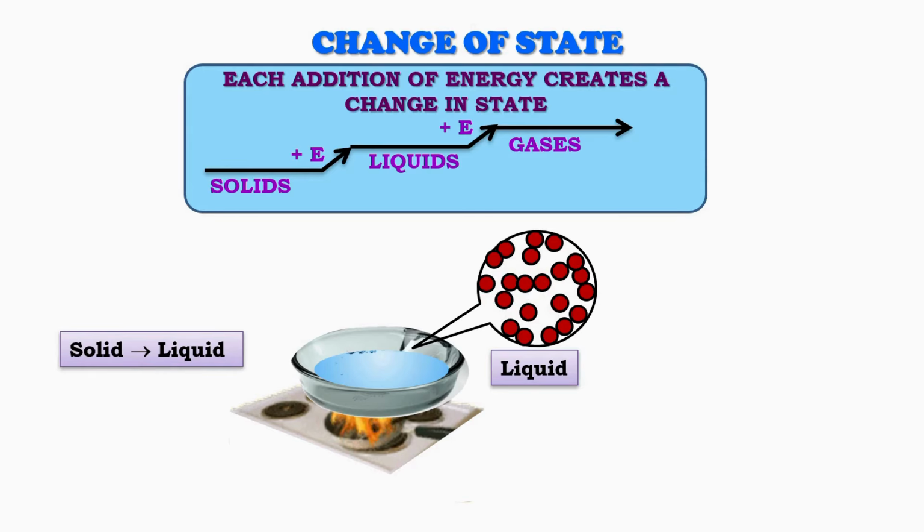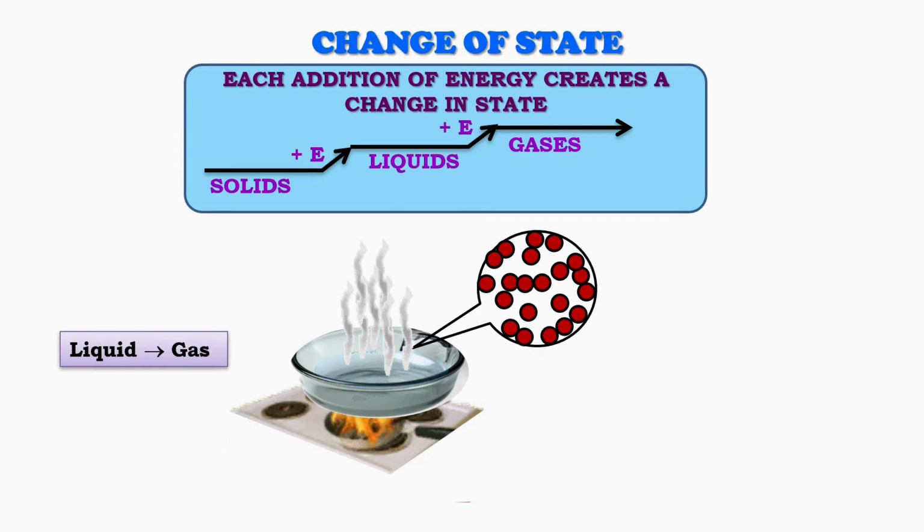In a solid, particles are very closely packed and have strong forces of attraction. Even when temperature increases, they only vibrate at their fixed positions. As heating continues, the solid melts into a liquid. In the liquid state, particles move away from each other and can slide past one another more freely. When the liquid is heated further, the temperature increases even more. As a result, the liquid changes into a gas, such as steam.